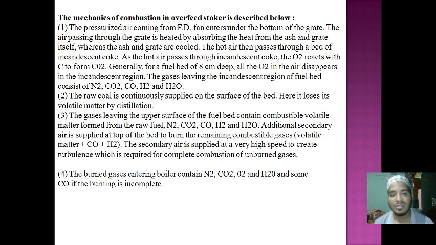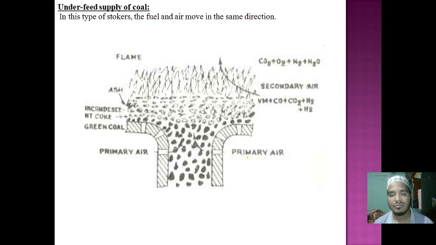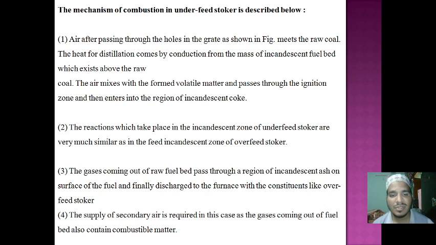You can mention here, okay, that here there is mention of the underfeed supply of coal. Underfeed supply of coal, here the boiler will be mentioned. So where is it mentioned here?